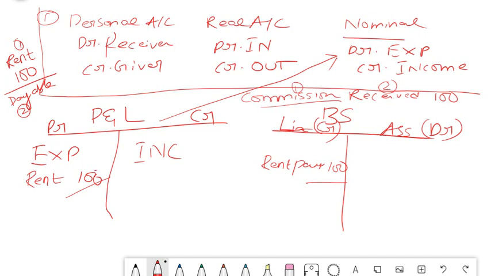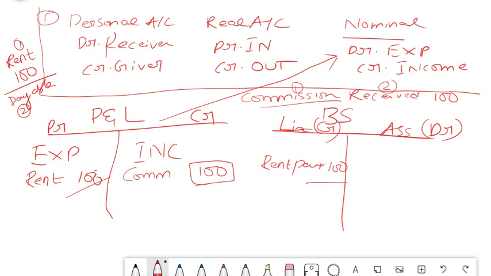It is an income to you, isn't it? It is an income. So simply, where does the income go? It goes into your profit and loss credit side. So you will simply record a commission income of 100 in your P&L. Okay. And this is a credit. So obviously we have to post one debit, isn't it? So now come to the asset side.